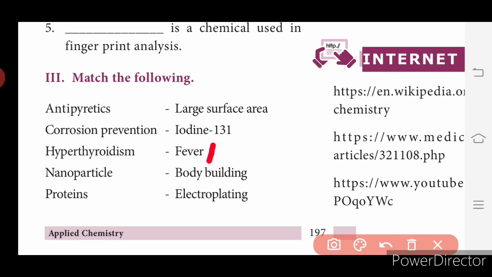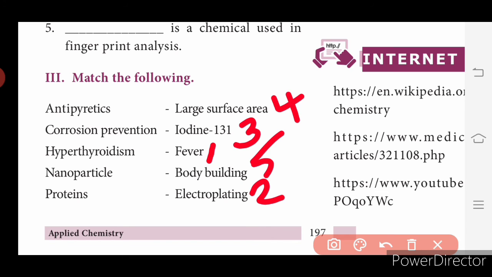Corrosion prevention, electroplating. Hyperthyroidism is detected using iodine 131. Nanoparticles, large surface area. Proteins are used to build our body, body building. So the answer is 4, 3, 1, 5 and 2.